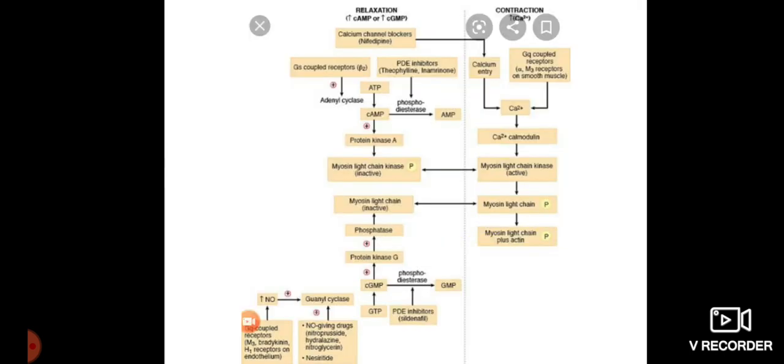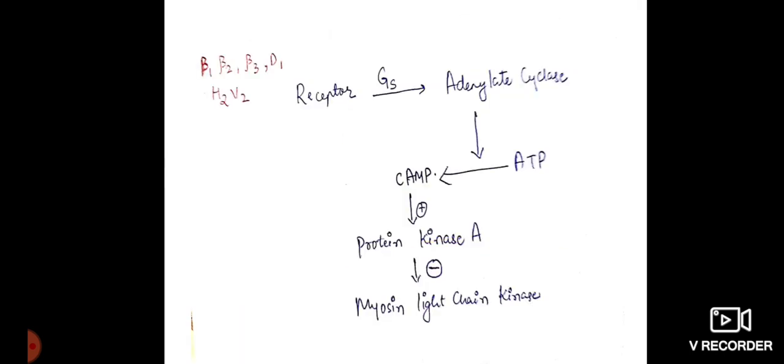So now let us come to Gs coupled receptors. Gs coupled receptors are present in beta 1, beta 2, beta 3, D1, H2 and V2. These Gs coupled receptors activate adenylate cyclase, and this adenylate cyclase converts ATP to cyclic AMP.